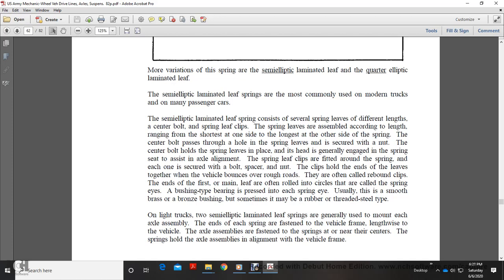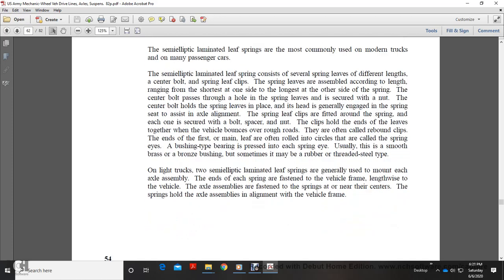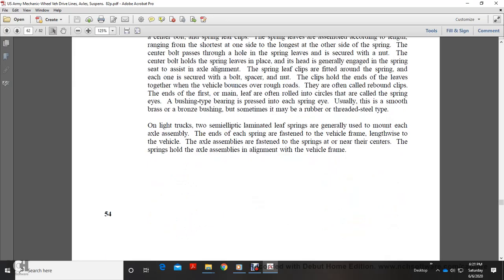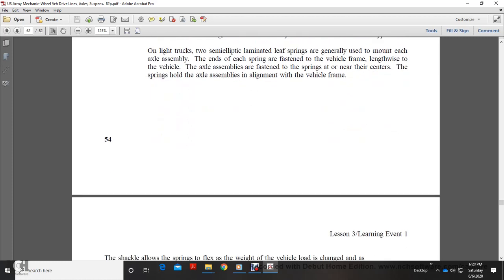A bushing type of bearing is pressed into the spring eye. Usually this is a smooth brass bushing, sometimes rubber or threaded steel type. Light truck semi-elliptical laminated leaf springs are generally used to mount each axle assembly. The ends of each spring are fastened lengthwise to the vehicle. The axle assembly fastens to the spring near the center, and the spring holds the assembly in alignment with the vehicle frame.